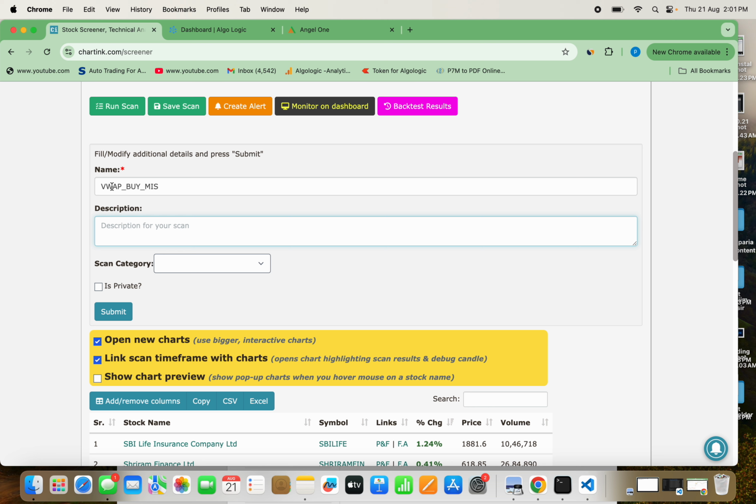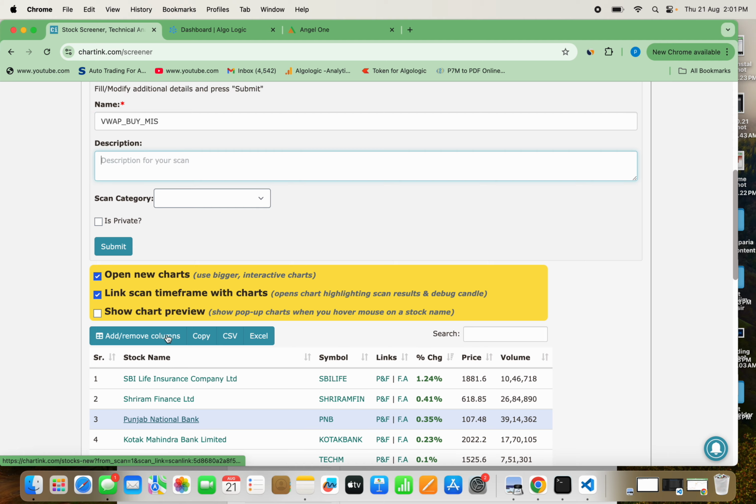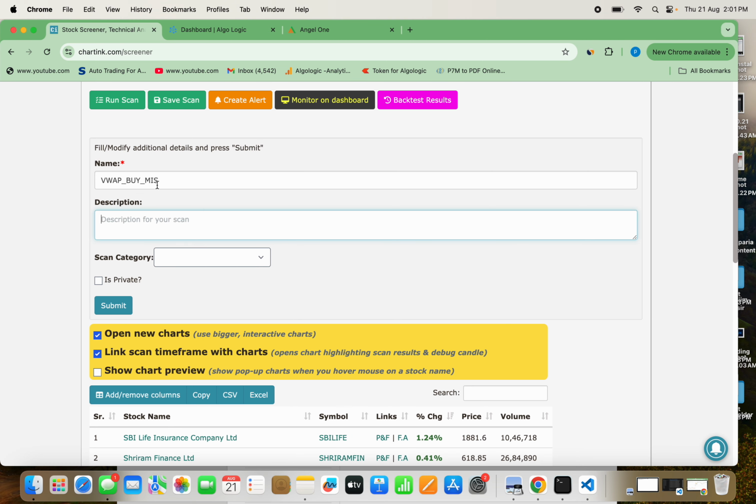So I am using VWAP as an indicator. I am just giving this VWAP so that I will remember that this is my VWAP indicator or my VWAP strategy. Now I want to tell the system that it is the buy call. Anytime this kind of scan happens, it should give me a buy call in the MIS format, that means intraday format only.